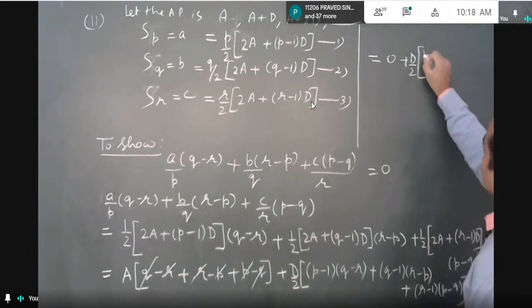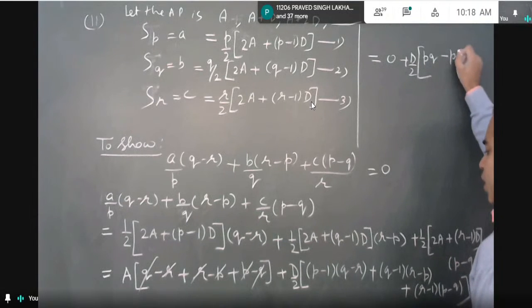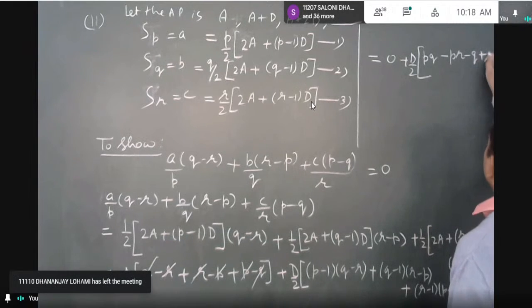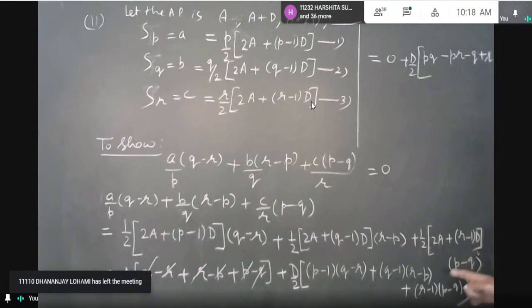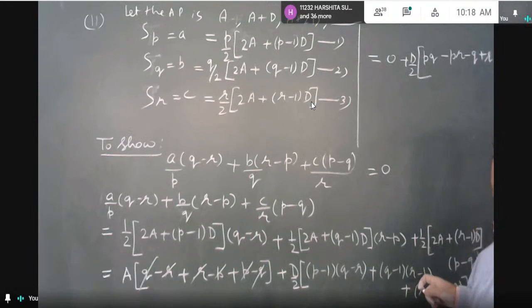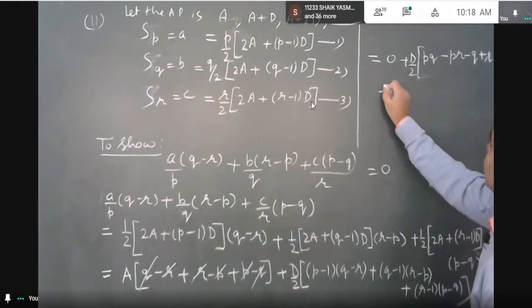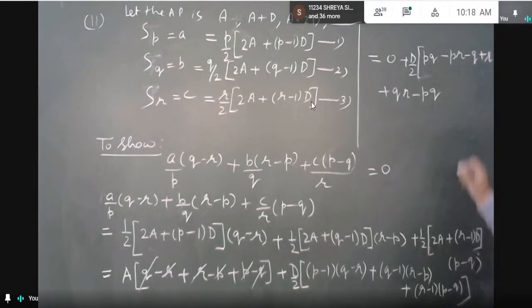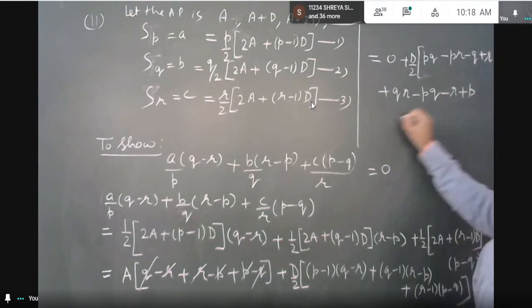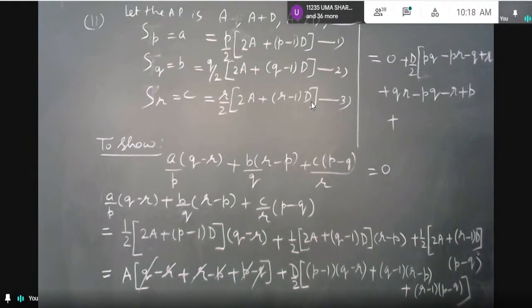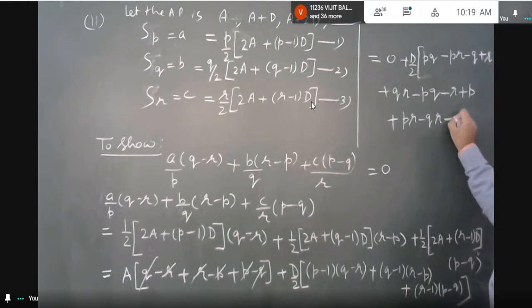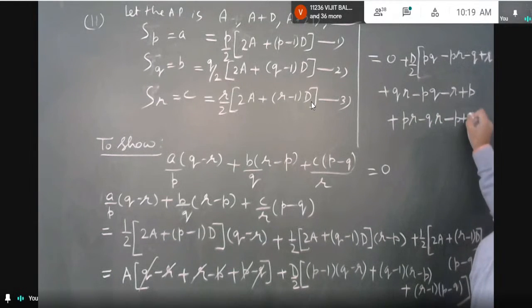This will be pq − pr − q + r, then next it will be qr − pq − r + p, plus this will be pr − qr − p + q, right?